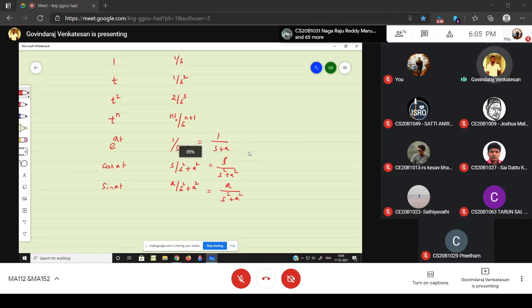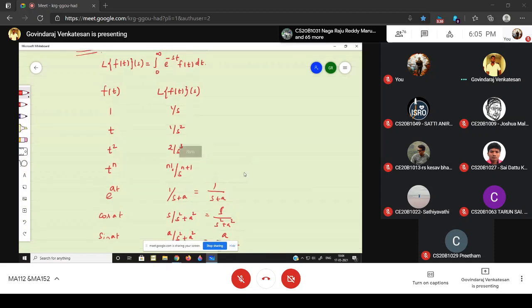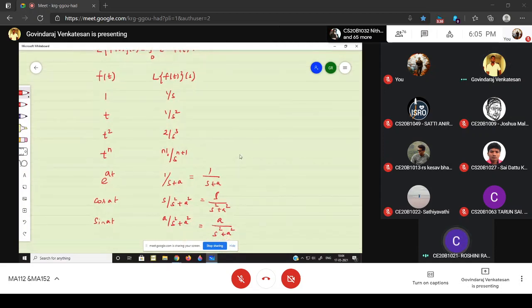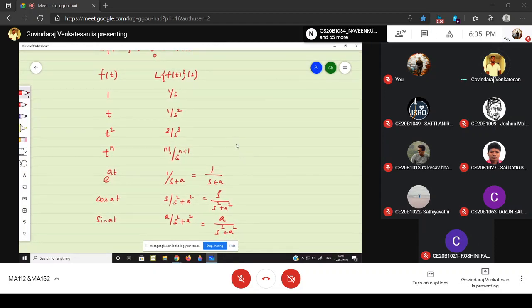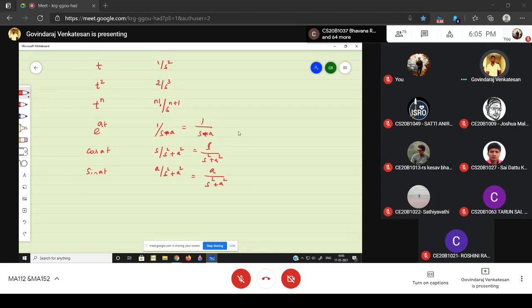So hope you're able to remember the Laplace transform of these functions. For e power at, it is 1 divided by s minus a, sir. Okay. e power plus at is 1 divided by s minus a. Thank you. So if it is e power minus at, then we will get s plus a. Okay, thank you, ma'am. e power minus at gives the answer 1 divided by s plus a. Okay.